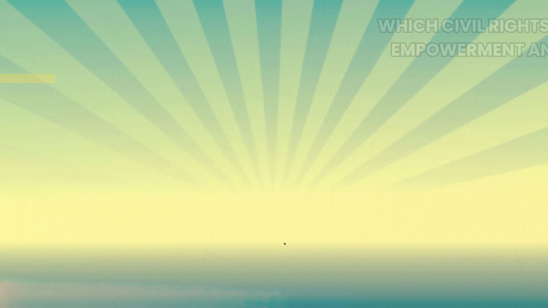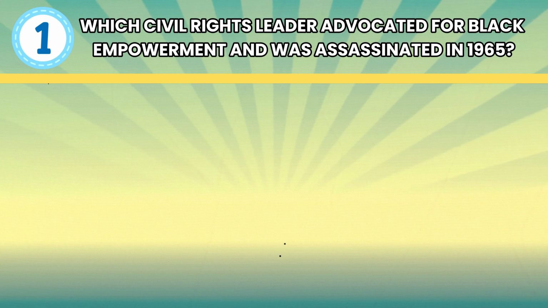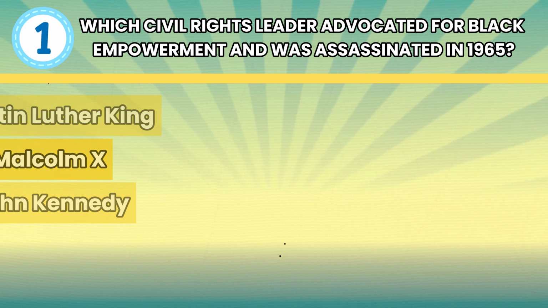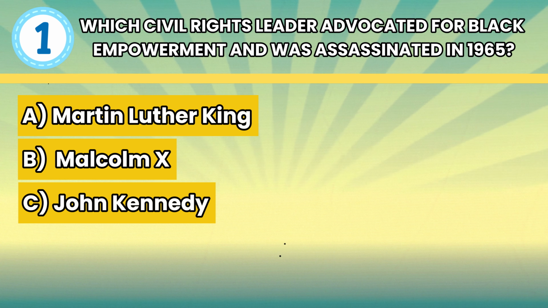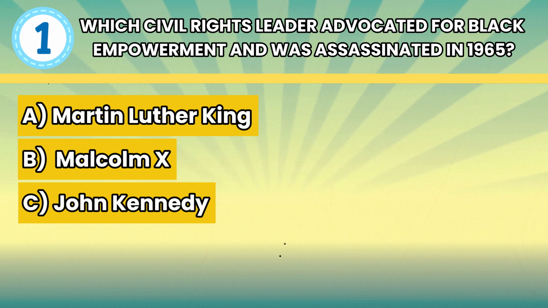Let's get started. Question number 1. Which civil rights leader advocated for Black empowerment and was assassinated in 1965? Option A. Martin Luther King, B. Malcolm X, C. John Kennedy.